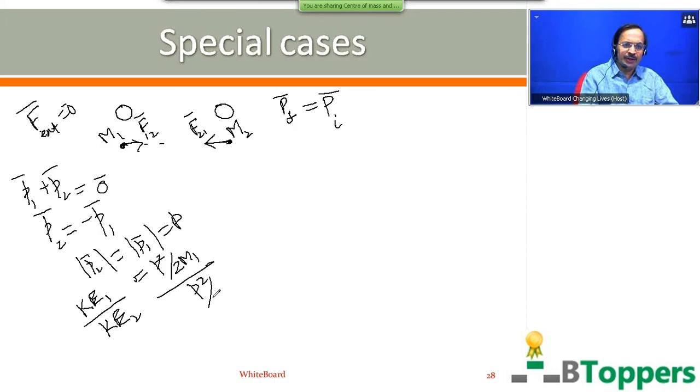The kinetic energy of the second particle of mass m2 you can write as p square by 2m2. That means the ratio of the kinetic energies of the two particles at a later instant before they collide with each other, when they move only under the action of mutual internal forces, will be equal to the inverse ratio of their masses.